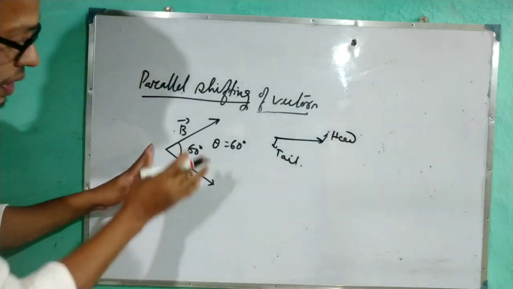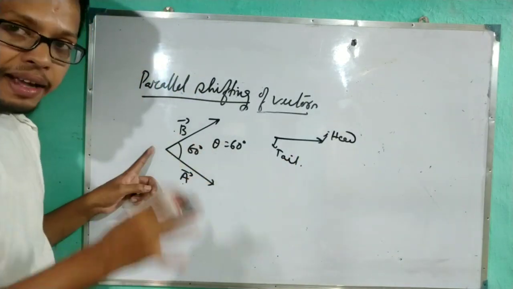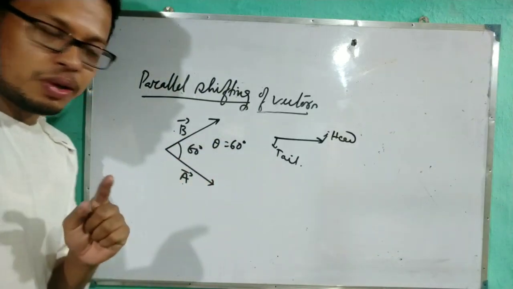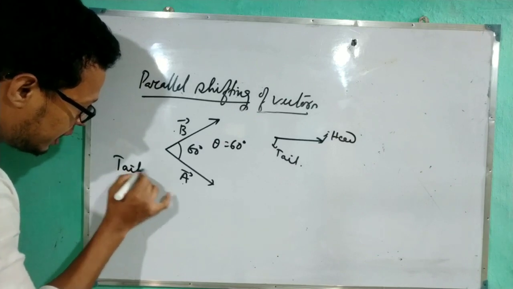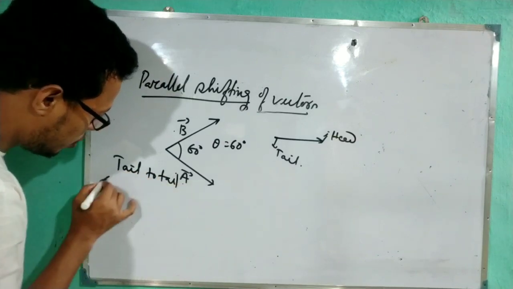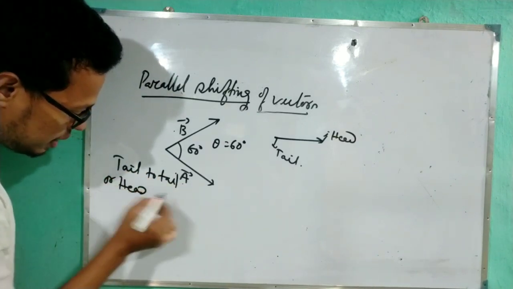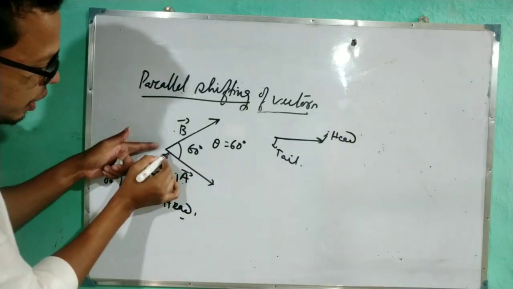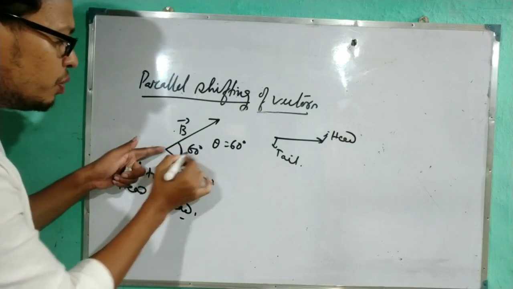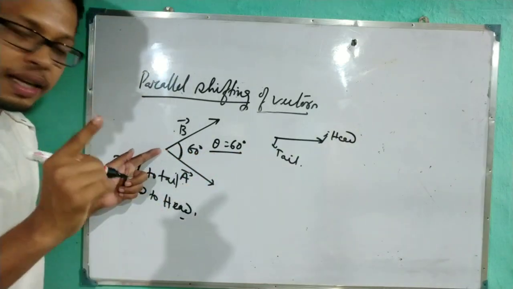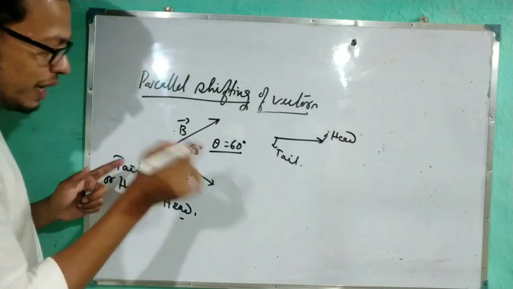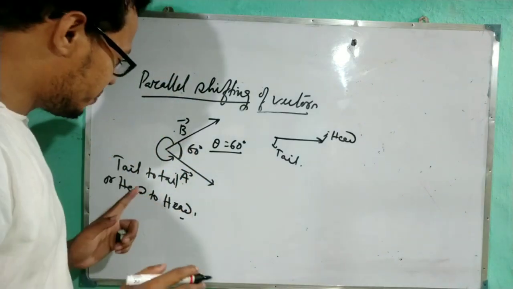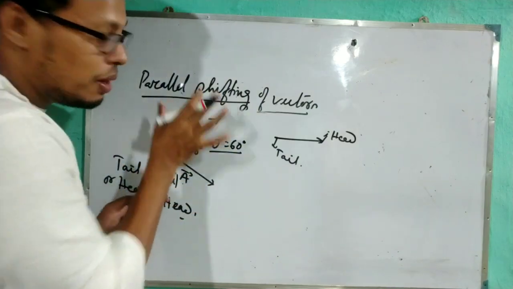So when you are telling the angle, check whether head to head or tail to tail is connected or not. Here tail to tail is connected, so we can say the angle between them will be 60 degree. One thing I will discuss later: you can take this angle also, but we will not take it. Why? That I am coming to. Now I am discussing the parallel shifting.